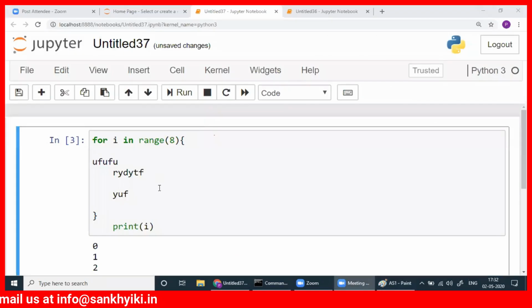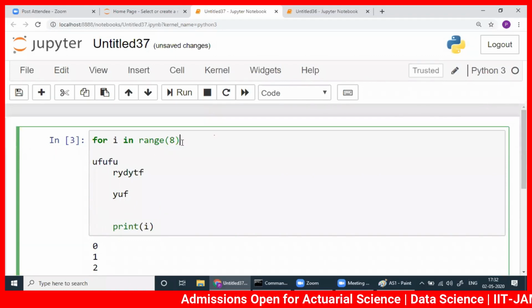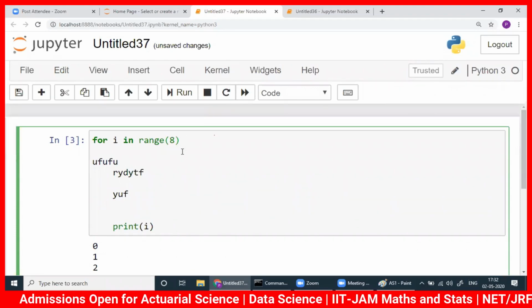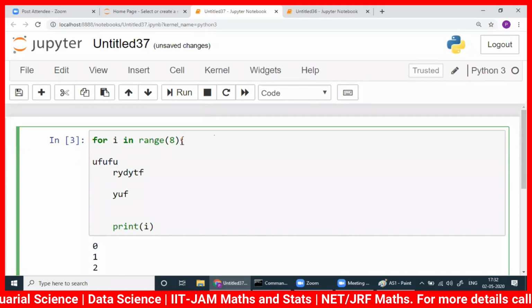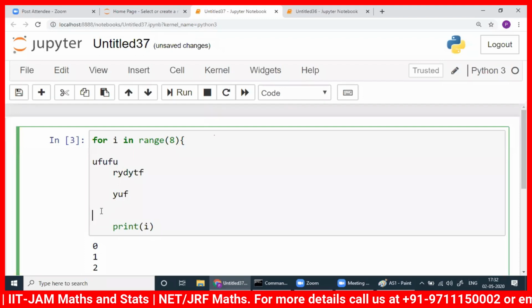Okay, this colon is there, that's a replacement for this bracket and this bracket. Now there is a problem. If you have one colon which replaces two brackets, the starting bracket and ending bracket, the starting bracket is fine, with the colon you can know. How can you know the ending bracket? That is my question to you.